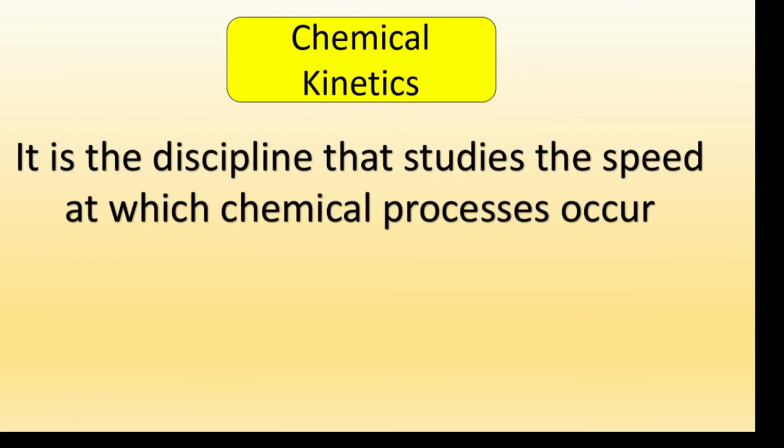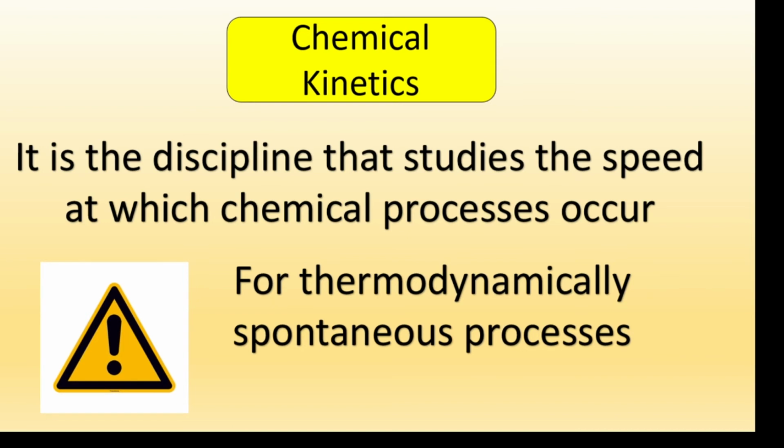To answer that question, we need to use another branch of physical chemistry that is called chemical kinetics. It is the discipline that studies the speed at which chemical processes occur, right? But of course, if thermochemistry tells us that a process will not occur, chemical kinetics never lies in contradiction with the results observed for thermodynamics, right? So this is only for thermodynamically spontaneous processes.